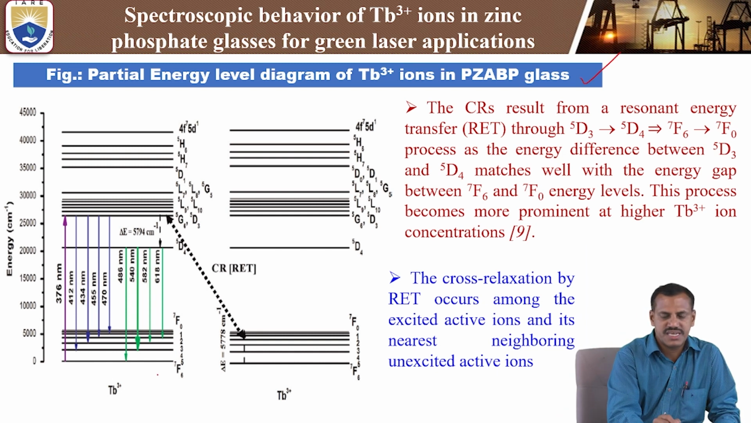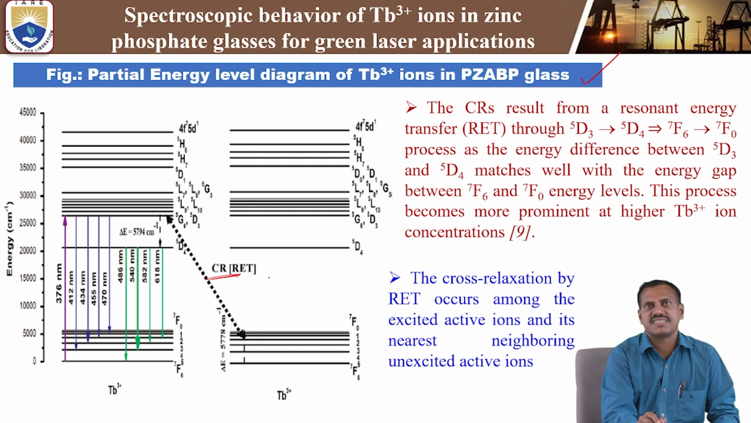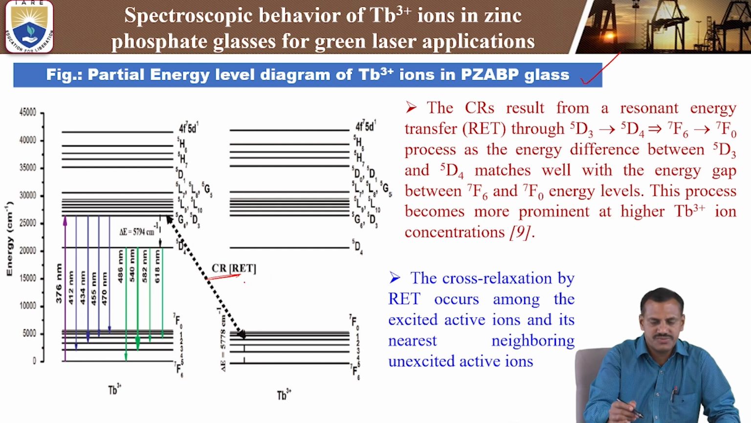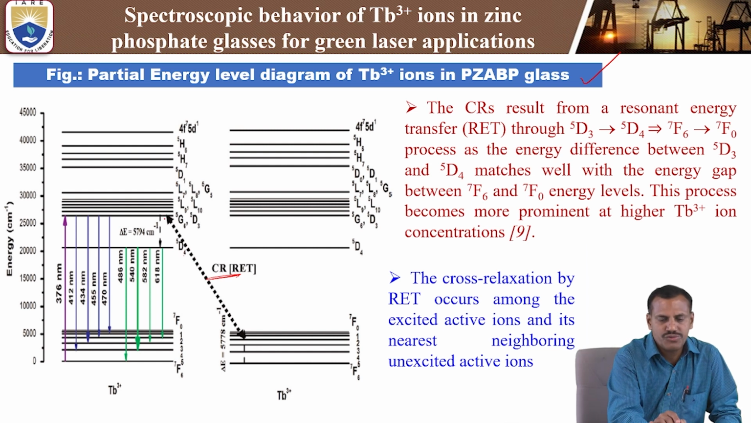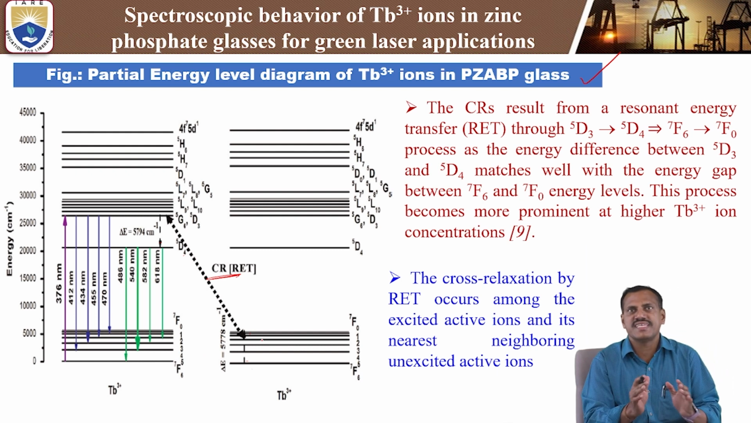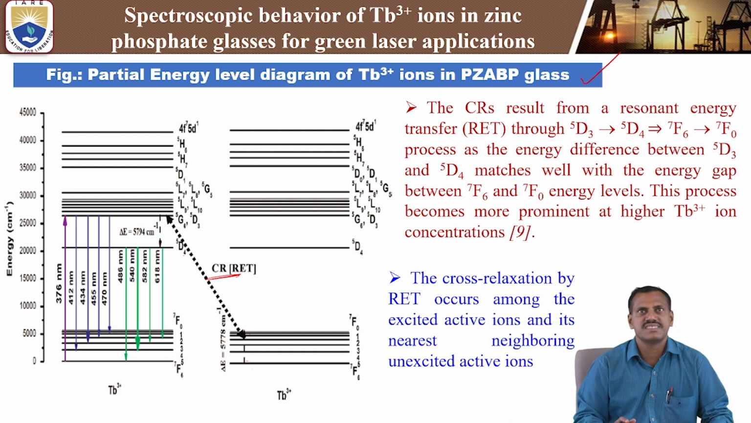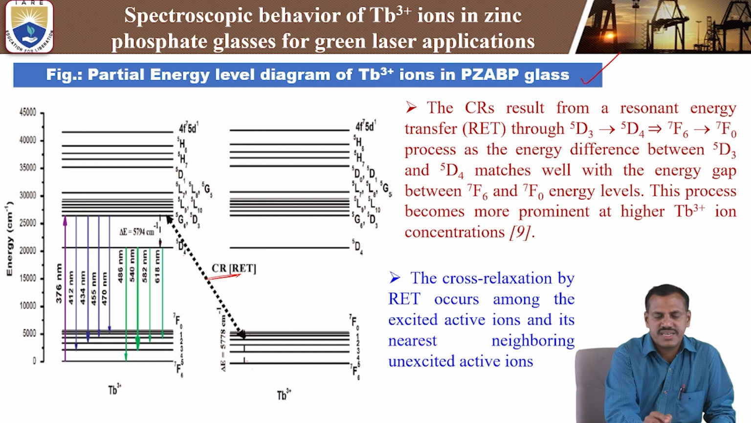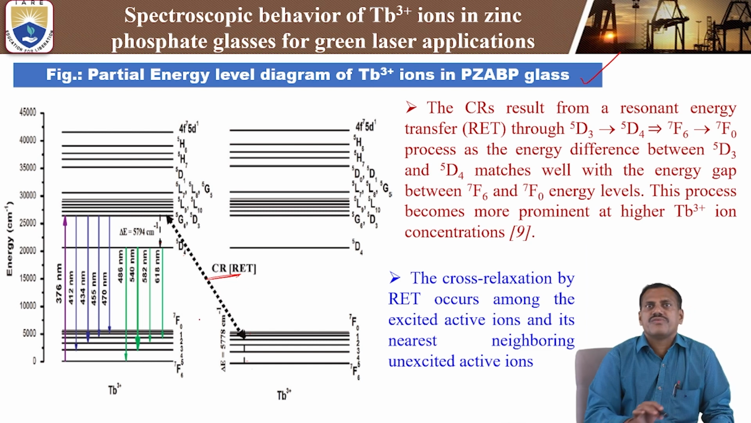See, terbium 3+ ions to terbium 3+ ions. Here, CR means cross relaxation channels. That's a resonant energy transfer. RET means resonant energy transfer takes place from this level 5D4 to 5D3. This transition, this level energy band gap is 5794, and this level band gap is 577, almost similar. So whenever the energy band gaps of the two transitions are similar, energy transfer automatically takes place from 5D3 to